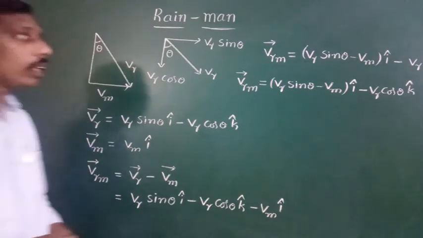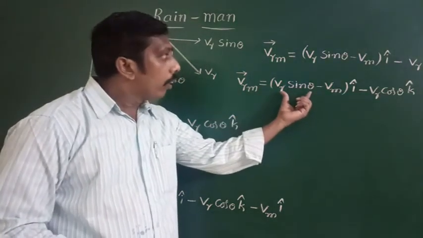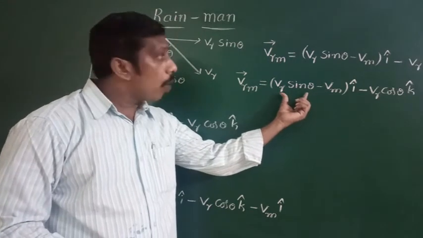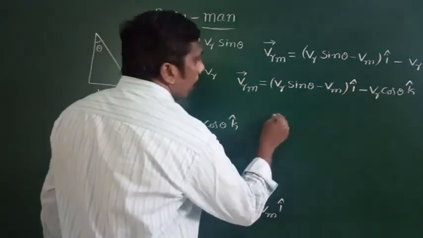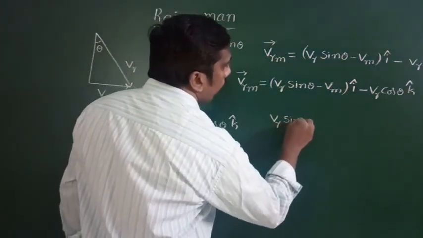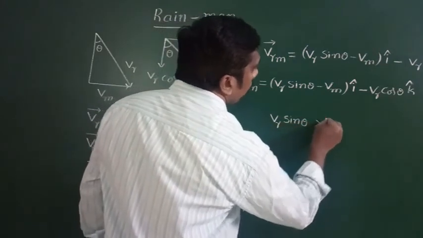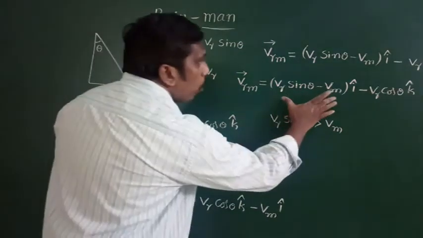Now here again there are two or three cases. What are the cases? Suppose the component Vr sin theta is greater than Vm. In this case, what happened? This term becomes positive.